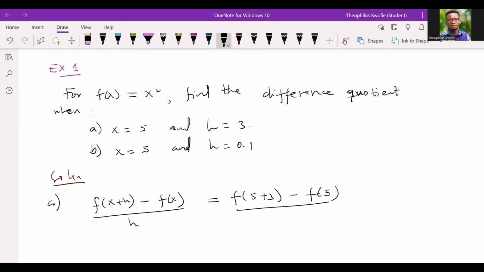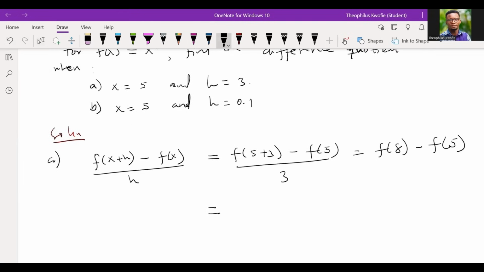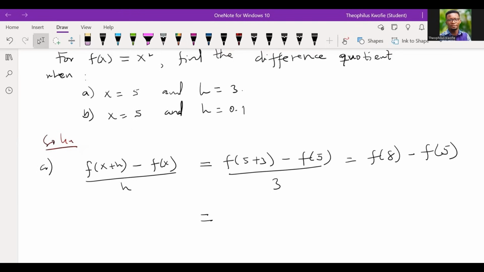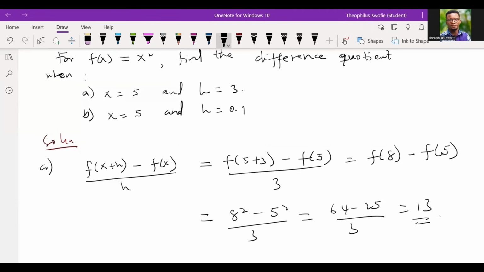That leaves us 8, and h was given as 3, in which case we're going to have f of 8 minus f of 5. But now the question is, what is f of 8? If f of x equal to x squared, it just means that wherever I see x, I should replace it by 8, and then I subtract f of 5 from that result. So we have 8 squared minus 5 squared, divided by 3. That gives us 64 minus 25 over 3, which is 13. Good, I hope you all get it.